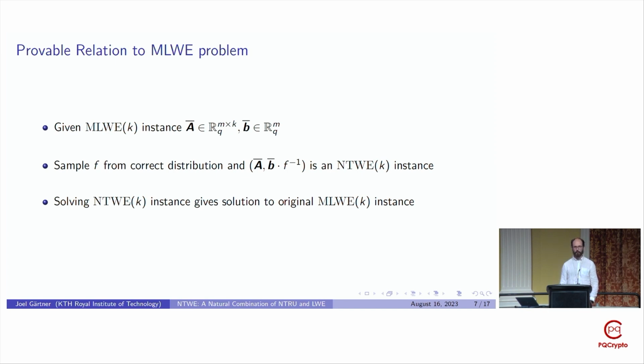And this produces a correctly formed NTWE instance. And as such, if we can solve this NTWE instance, we can solve the original modular learning error problem instance. And as such, we have that the NTWE problem is at least as hard as the modular learning error problem with the same sized A matrix.